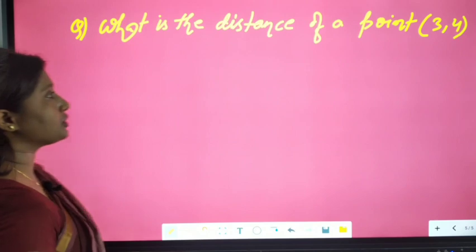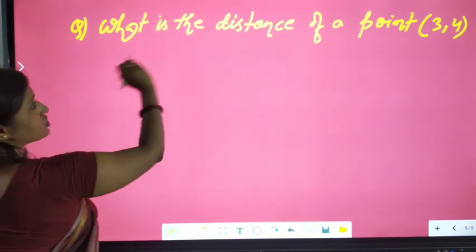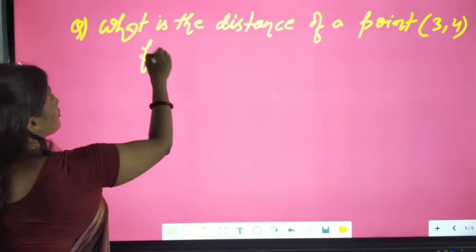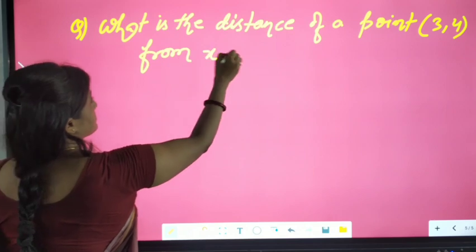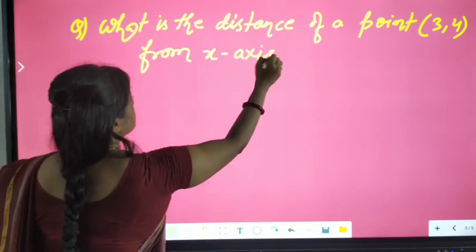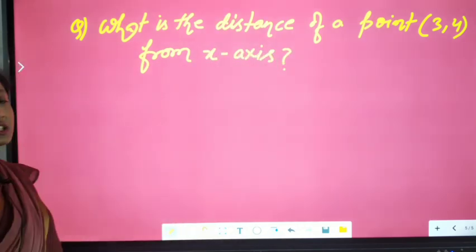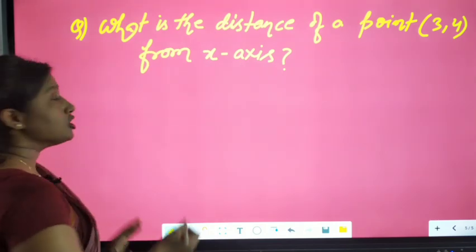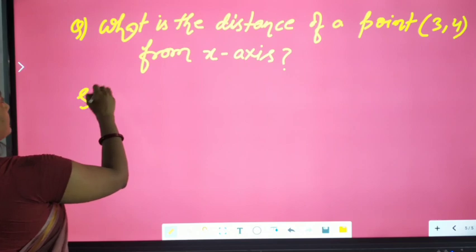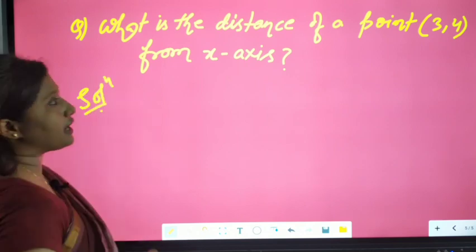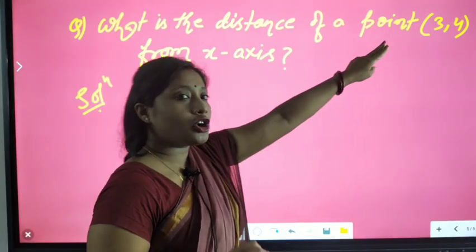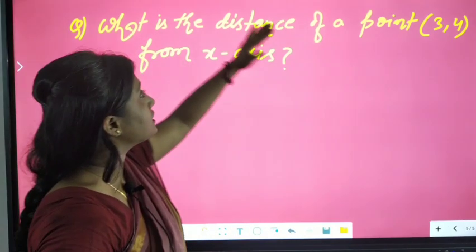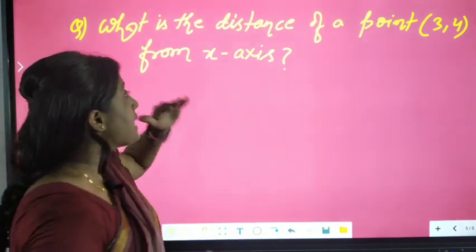I have given the point (3, 4). What is the distance of the point (3, 4) from the x-axis? Now look here. Directly writing the value of x, no, that is the value of x, but you have to tell the distance of this point from the x-axis.